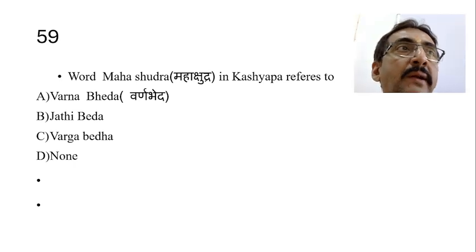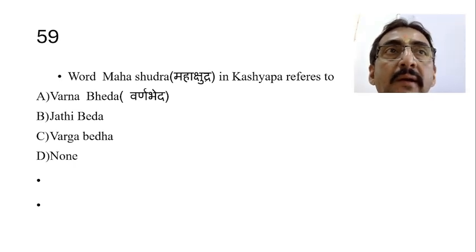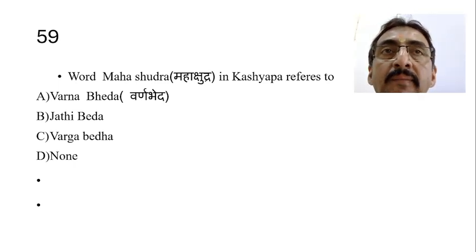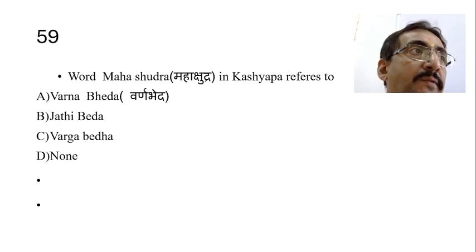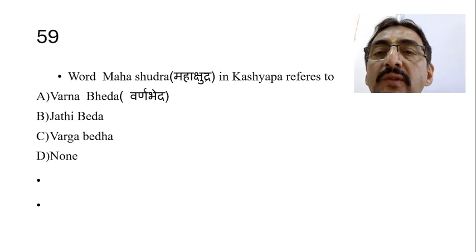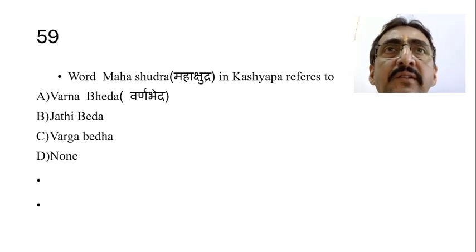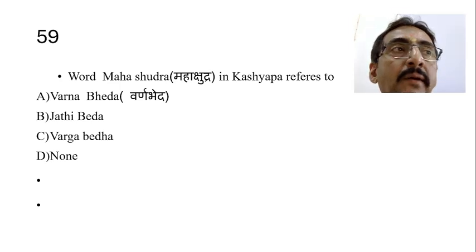That means whenever there are inter-varna marriages, marriages between two different races, Varna Beda, then the offspring, the generation produced, will be called by the name Varna Beda. Intercaste marriages, you can say to some extent.